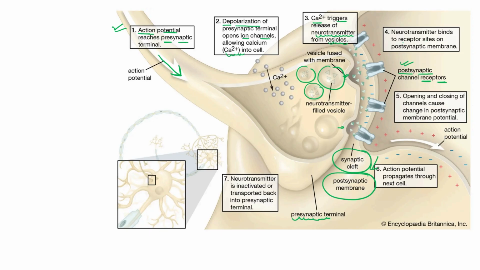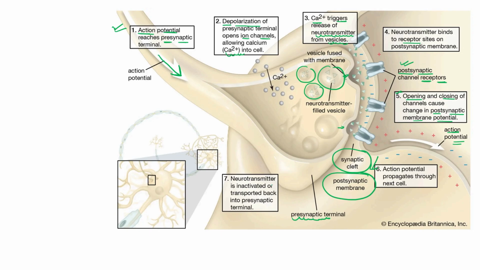Neurotransmitters bind to the receptor site present on the postsynaptic membrane. Then fifth point, opening and closing of channels cause change in postsynaptic membrane potential. Obviously, when diffusion occurs from high concentration to low concentration, the postsynaptic membrane potential changes, and then action potential propagates through the next cell. So this is how action potential or impulse conducts from one neuron to another neuron.